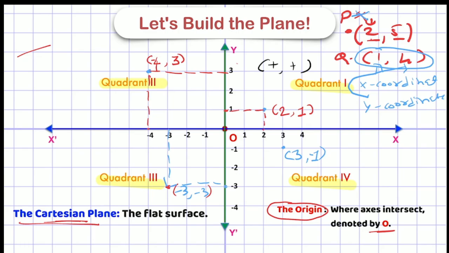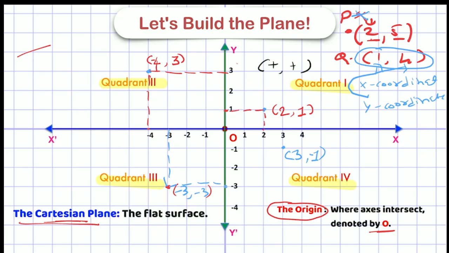Any point in this quadrant will have both positive coordinates, right? Why? Because it is in the positive direction of the y-axis and the positive direction of the x-axis. So you get both positive coordinates.